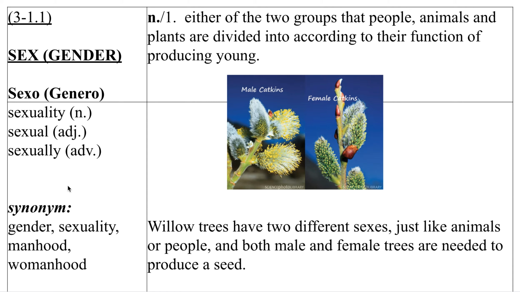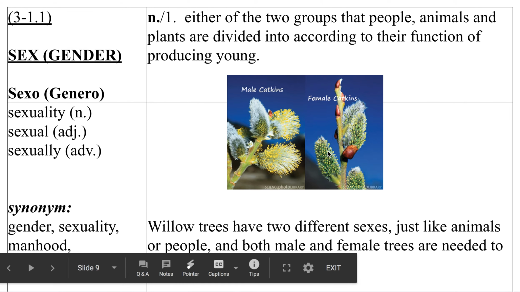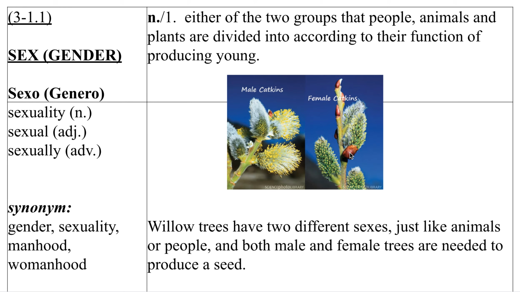Willow trees are an example of that. Willow trees have two different sexes, just like animals or people, and both male and female trees are needed to produce a seed of the willow tree. If you only have one, you don't have the other one, they can't reproduce. I was reading about it, and these look pretty similar here, but the male one has more yellow because it's pollen, and the female one has a little bit of yellow, but it doesn't have pollen. And this is the female part, I'm pretty sure, on the female plant. So they actually have different sexes, those plants.